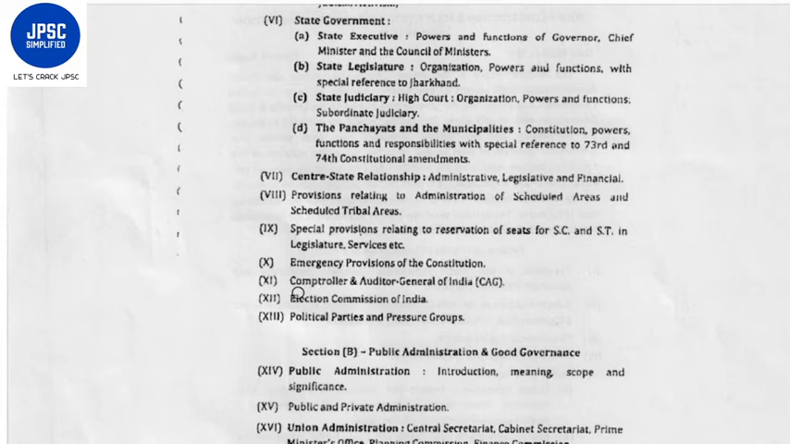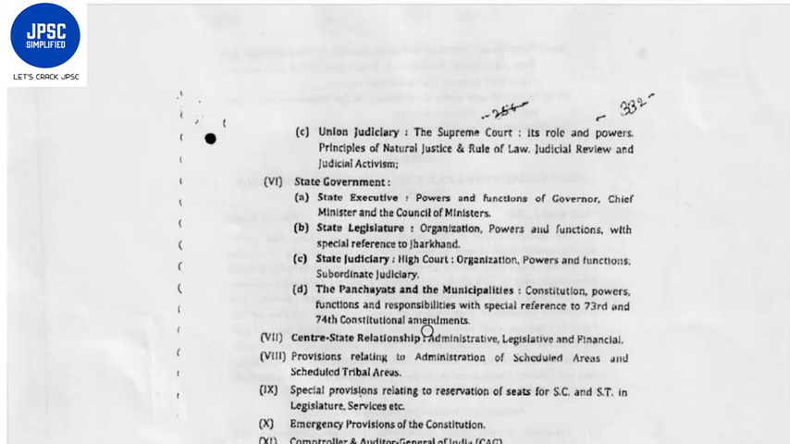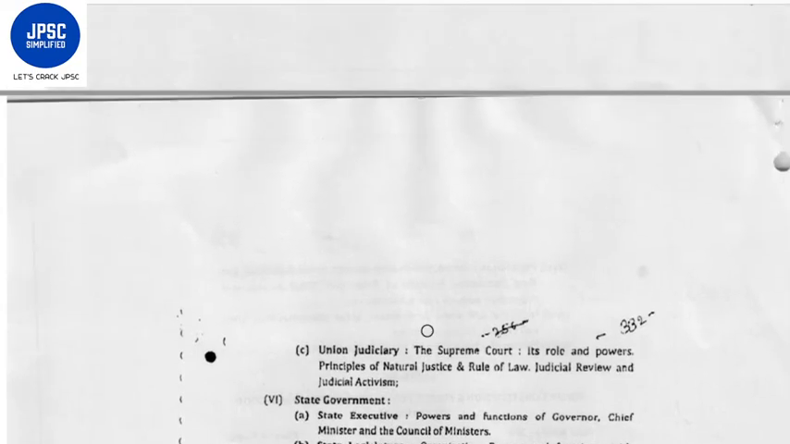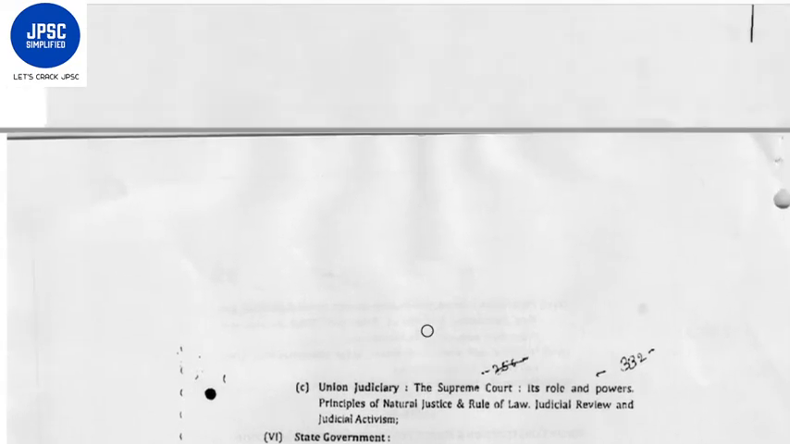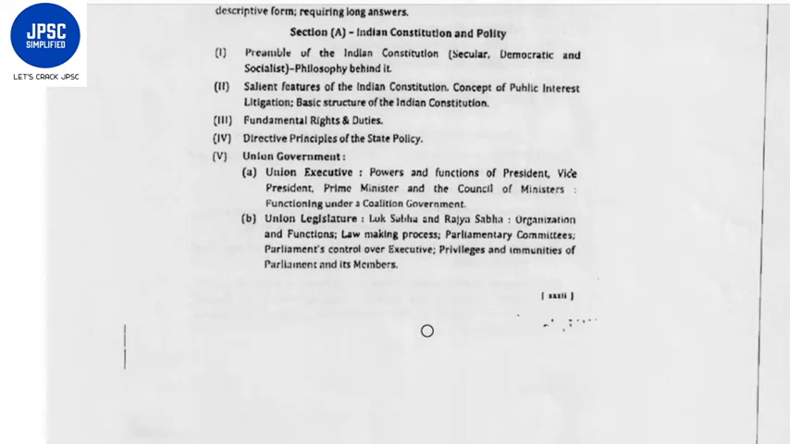constitution, comptroller and auditor general, election commission, political parties and pressure groups. So this was all about the Indian Constitution and Polity section. Very easy section. If you refer to Lakshmikant, most of the topics will be covered in that book. You don't have to read the whole Lakshmikant for JPSC. Go through the topics mentioned in the syllabus. That will be more than enough.